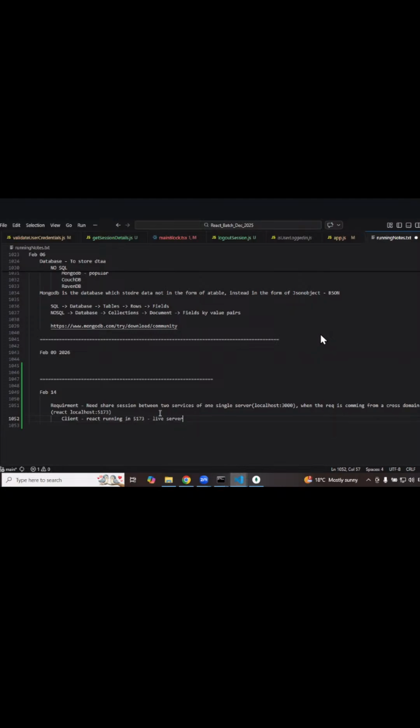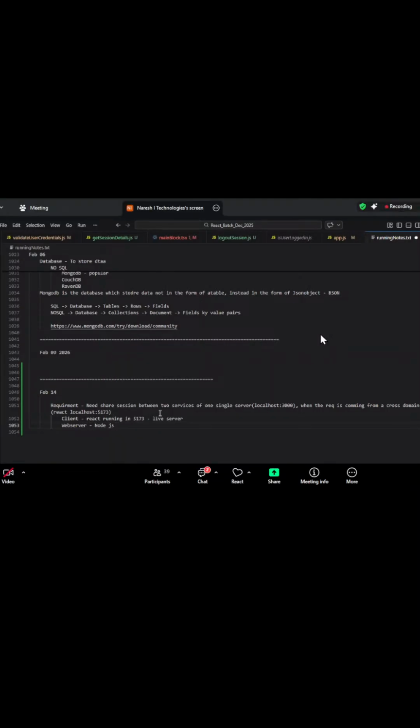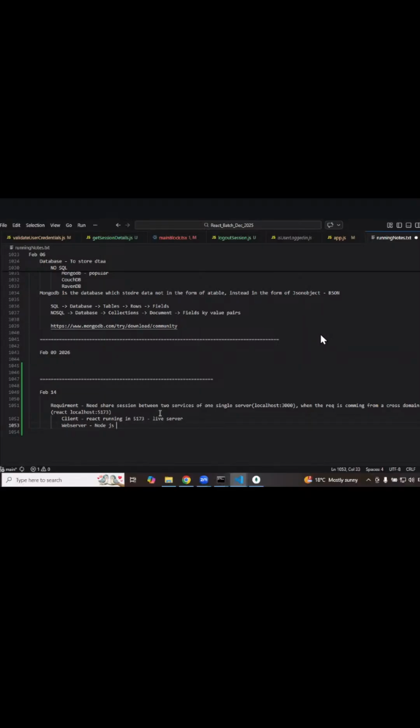When I say web server, what we were using is Node.js. But you may say, I'm expert in Spring Boot, or Python web services, or PHP, or .NET. You can go with any server you want. The same session management can be implemented anywhere. Yes. Thank you.